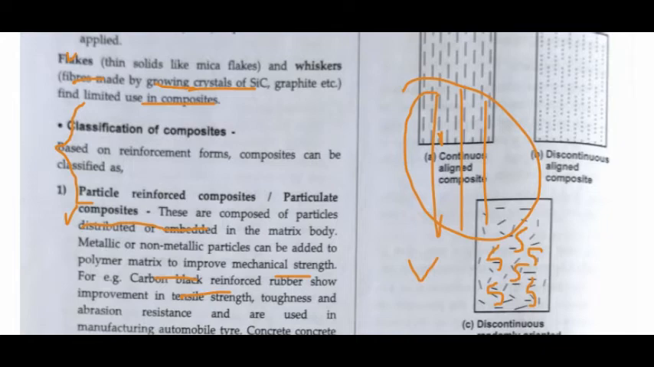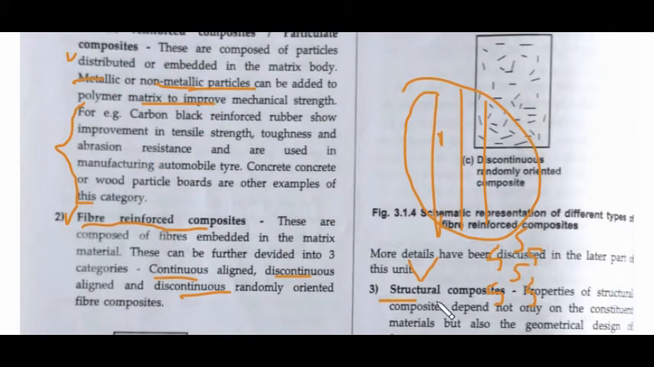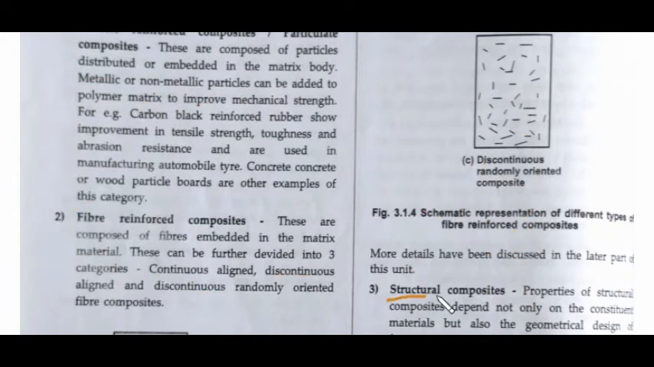The next type of composite is the structural composite. In the structural composite, the properties depend not only on the constituent materials, but also on the geometry and the design of the formation. It depends on the structure also, but here you have to concentrate more on the geometric design.